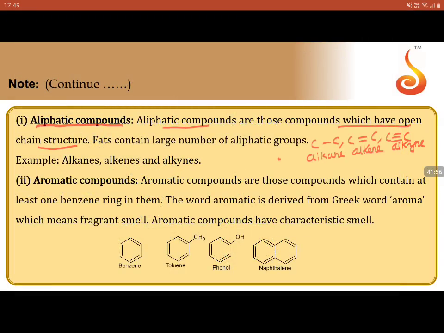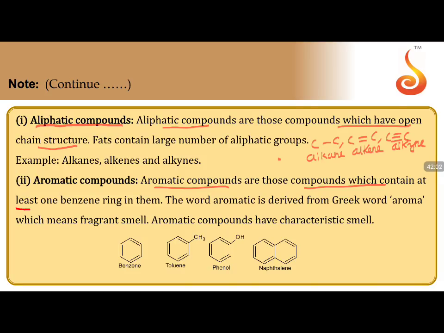Coming back to aromatic compounds. Aromatic compounds are those compounds which contain at least one benzene ring in them. The word aromatic is derived from the word aroma. Aroma means fragrant smell, nice smell. Aromatic compounds have characteristic smells, and some examples of them: this is benzene. Methyl attached to benzene is toluene, CH3 group attached. OH group attached to benzene is phenol, and two benzene rings fused to each other is naphthalene. And if three benzene rings are fused to each other, we call this anthracene.